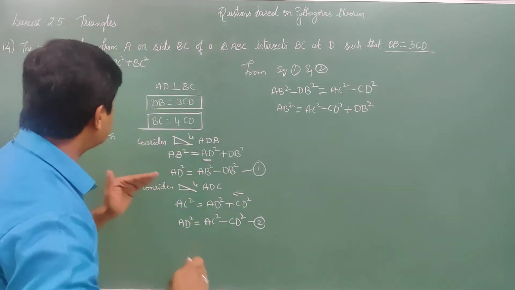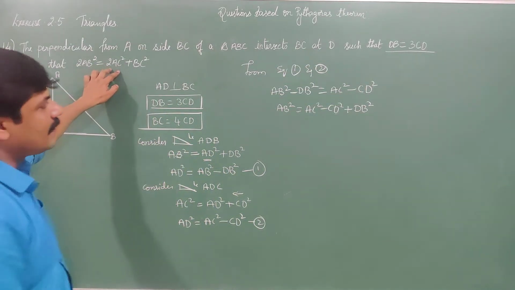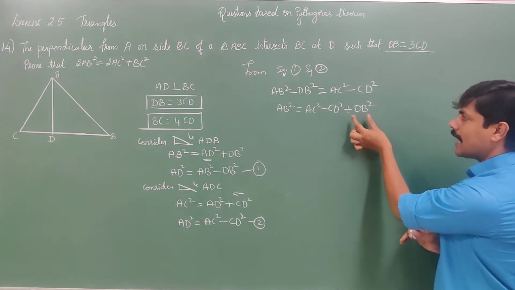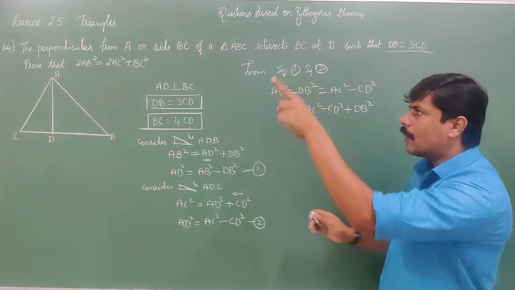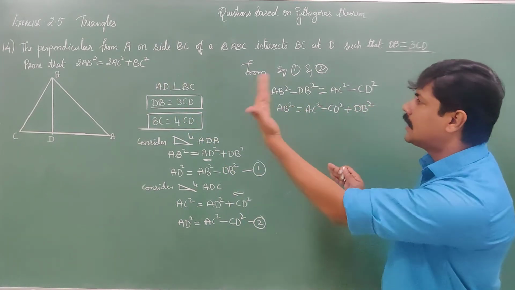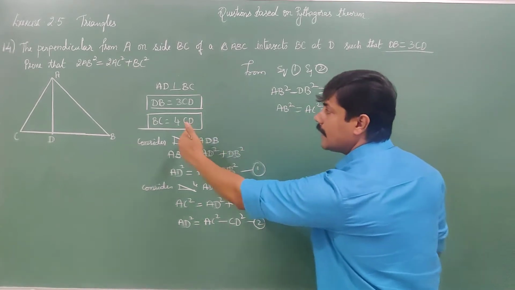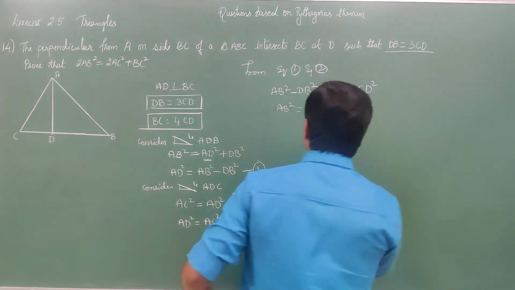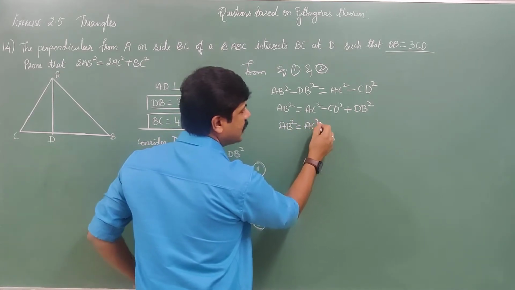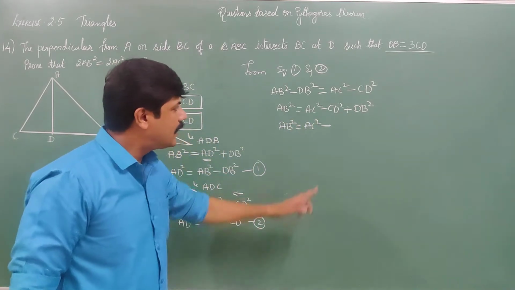Okay. What is required now? AC square is required. Don't do anything with AC square. What is not required? CD square and DB square are not required. In this space, what is required? BC square is required. How do you make this a BC square? Here the condition is there. Now see the condition. AB square is equal to AC square. Don't touch this. Minus CD square.